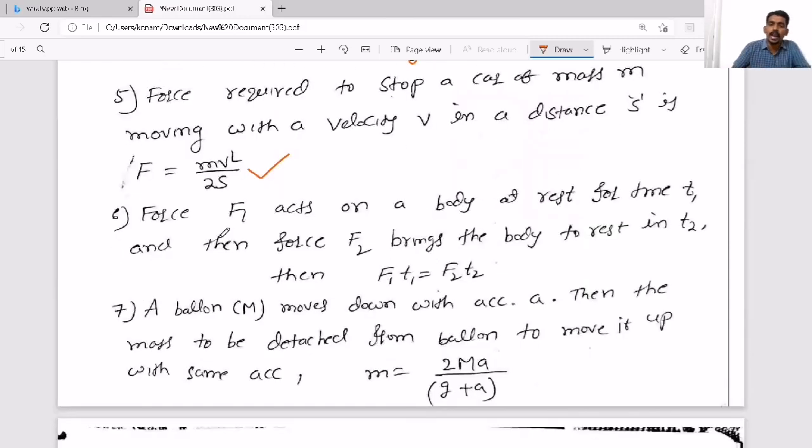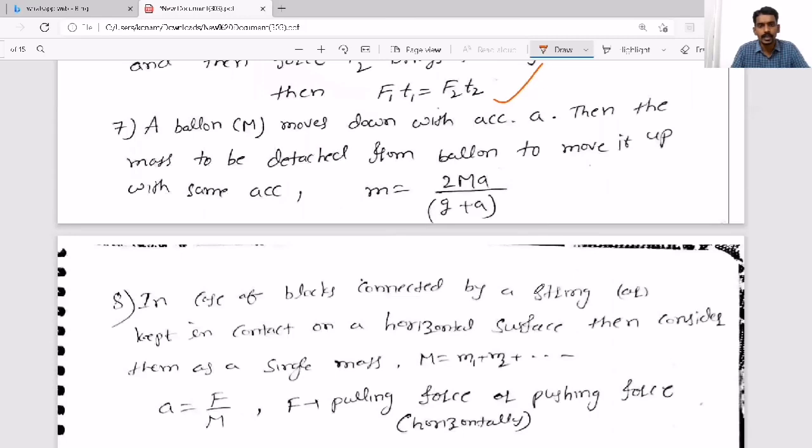And here a force F1 acts on a body at rest for time t1. Then force F2 brings the body to rest. It is the case like first acceleration, then deceleration. So it started from rest, first the velocity increases, then it decelerated and finally came to rest. So what equation will come? F1 t1 equal to F2 t2. And this is also one important model. So please try to solve on your own.